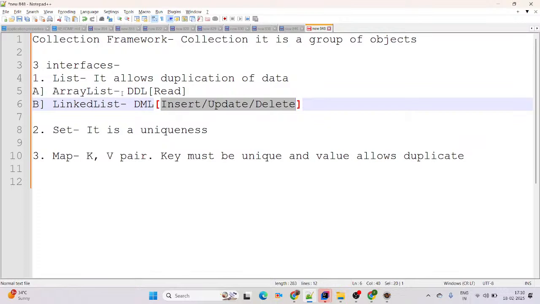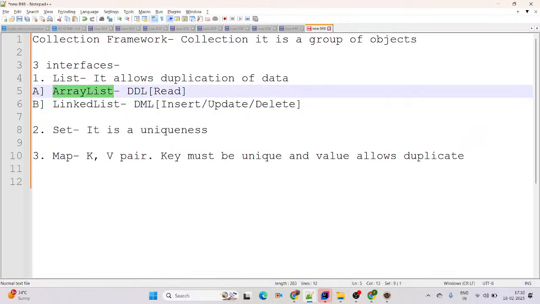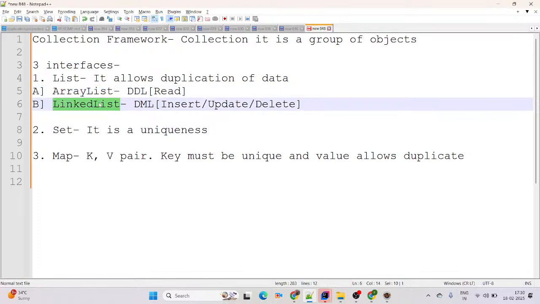Now coming to a real-time technical example. In PhonePe, if you want to check your account balance, it means you are trying to read the account balance. Such operations you can simply go ahead with ArrayList. And in PhonePe, if you want to transfer funds, there will be some updation, like some amount will be debited from your account and credited to your friend's account, correct?